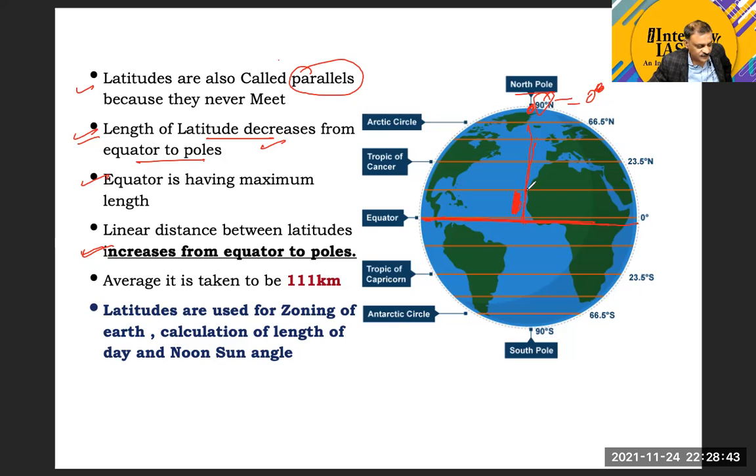This point is clear, guys. Yes, sir. Okay. Now the equator has a maximum length, and the pole is going to have a minimum length.